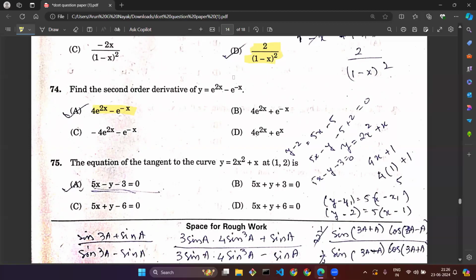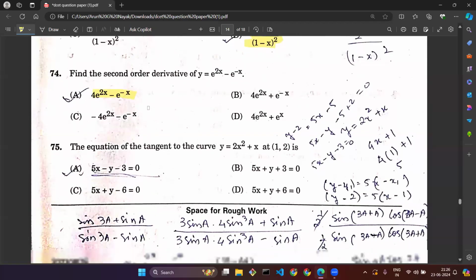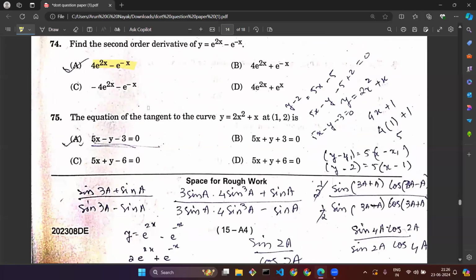We are differentiating it twice, so it will remain the same. The minus into minus will become plus once, again plus into minus will become minus again. So you can just do a small calculation and find out.